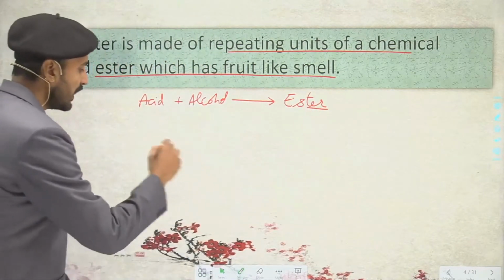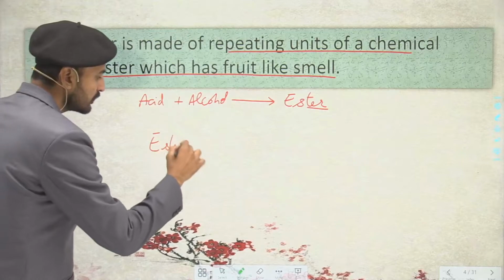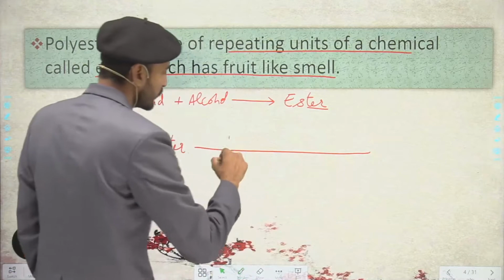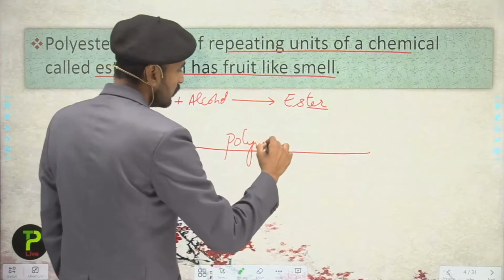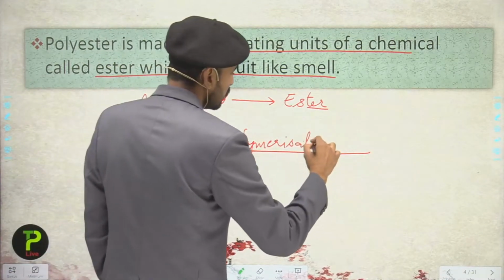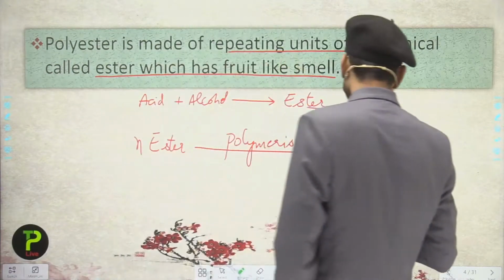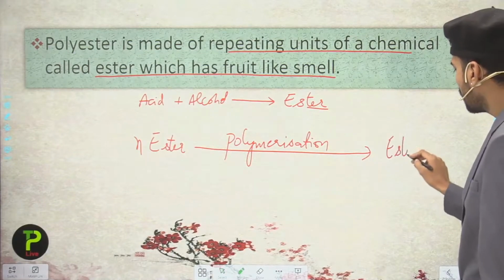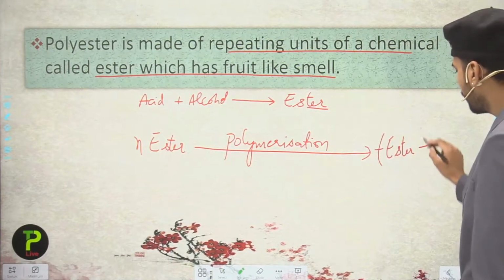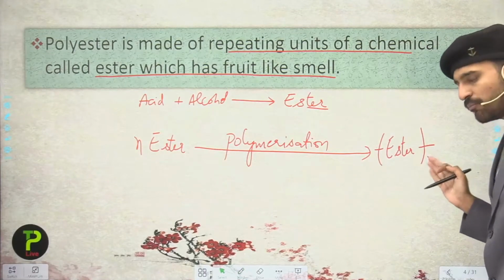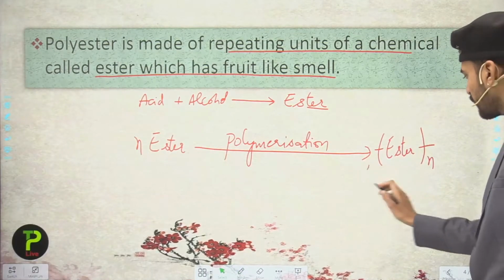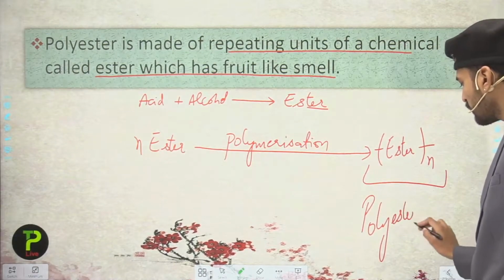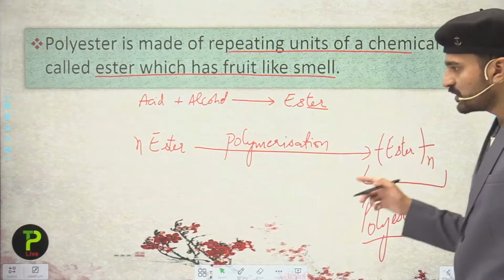And when the esters combine, if I have taken n esters, after the polymerization reaction what we get is the ester which is connected, and a total of n number of molecules are connected. This is termed as the polyester, because it has formed the polymer.